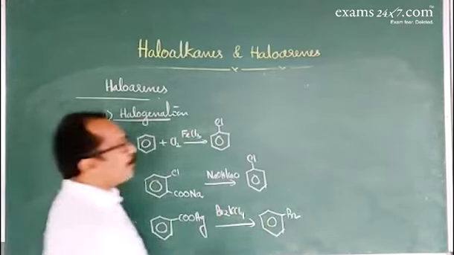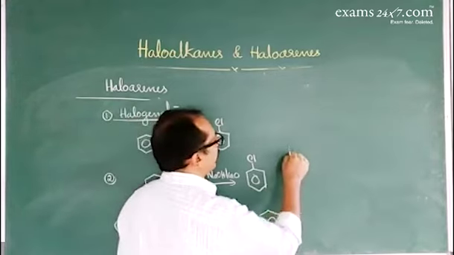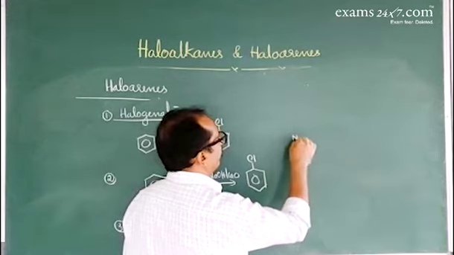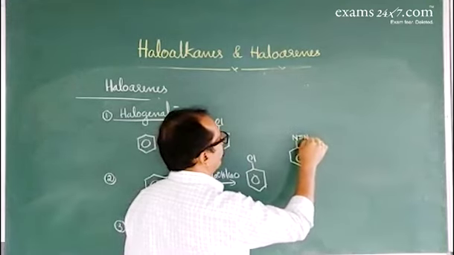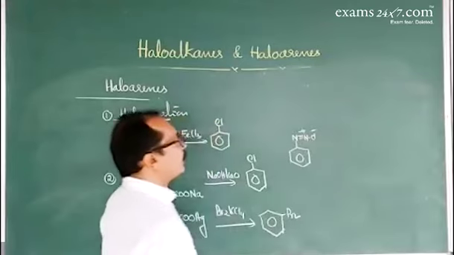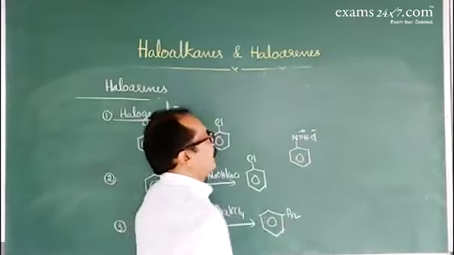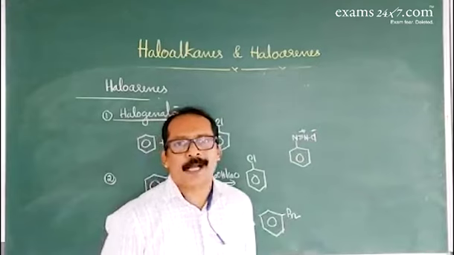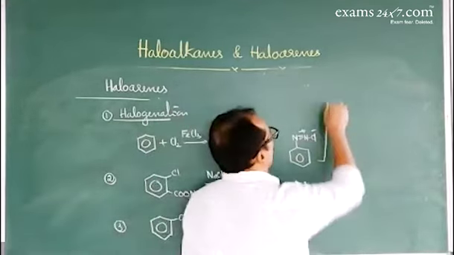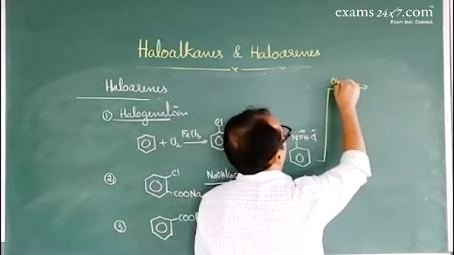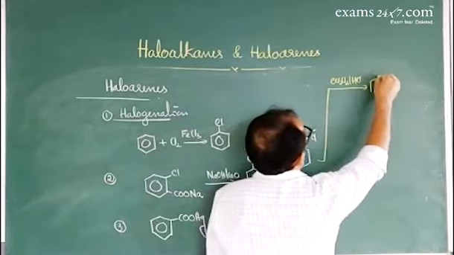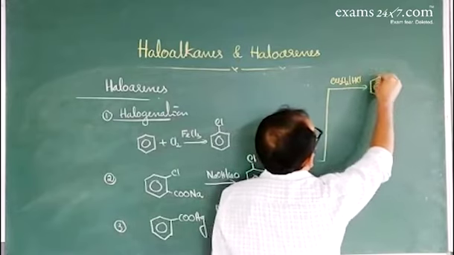Next one, from benzene diazonium chloride. There are different types of reactions. When benzene diazonium chloride reacts with cuprous chloride in the presence of HCl, that gives chlorobenzene.